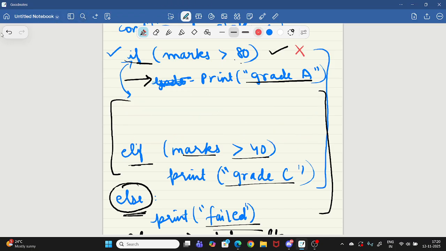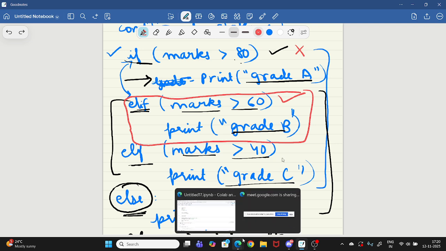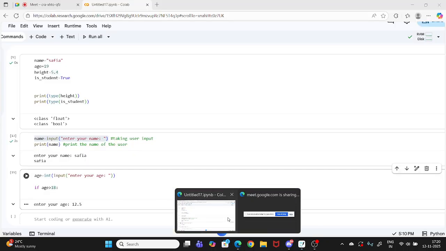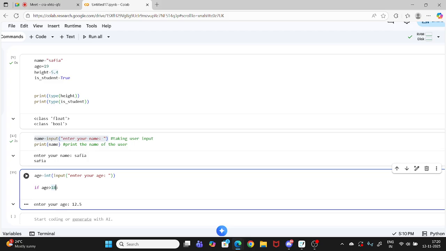Rest of the others, it won't even check. Only this part will get executed. Okay, let me show you by coding what I am talking about.